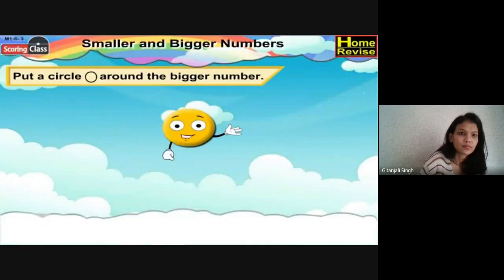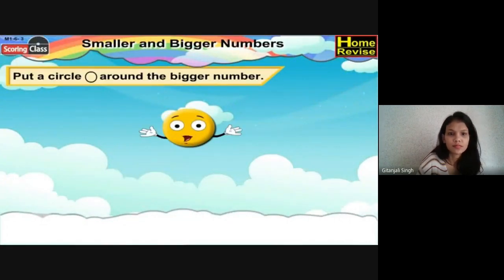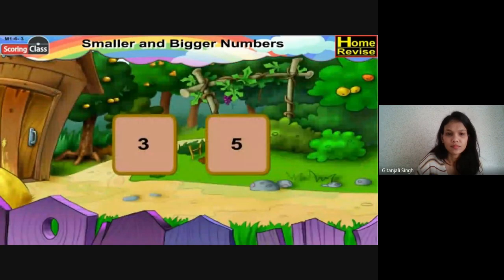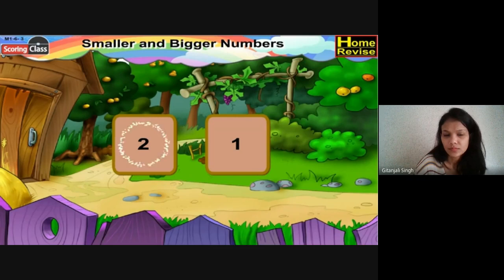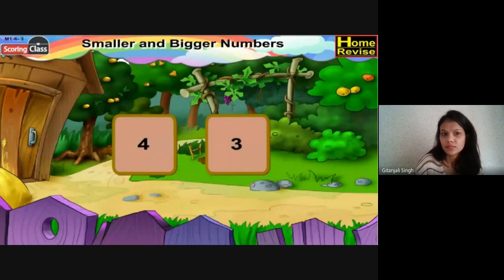Put a circle around the bigger number. 3 is bigger or 5? It is 5. So put a circle around 5. Now we have 2 and 1. From 2 and 1, which is bigger? You're right. 2 is bigger than 1. So we'll put a circle around 2. 4, 3. Which is bigger? Right again. 4 is bigger than 3. So we'll put a circle around 4.